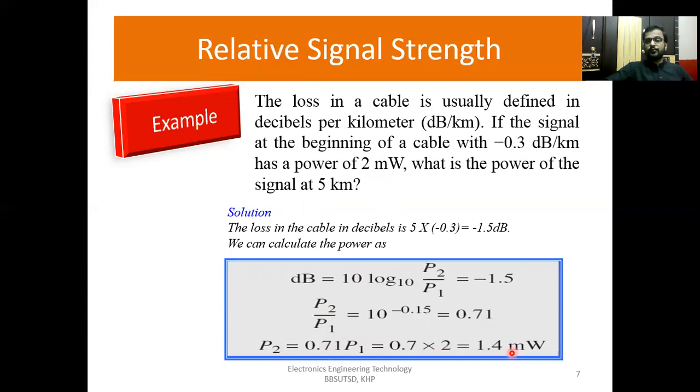So that is the power after 5 kilometers. P2 means at the second point, and the first point is at the first kilometer. So after 5 kilometers, the power is 1.4 milliwatts. In this style, we can calculate the relative signal strength in the medium. So that's all about signal attenuation. Now we move towards signal distortion.